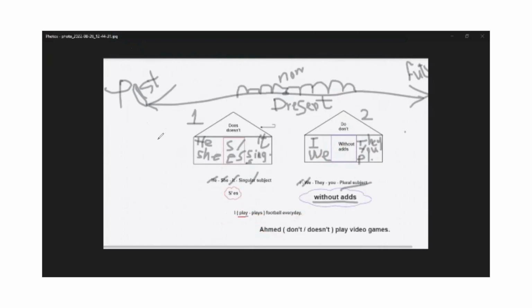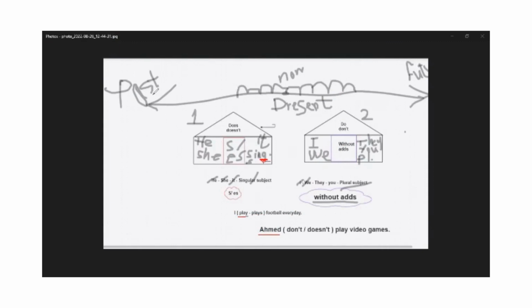Here, Ahmed don't or doesn't play video games. Ahmed is a singular subject. It's in the house with which sack? S or ES. And whoever gets out of the house must carry the S or ES. So he's going to carry the S or ES.